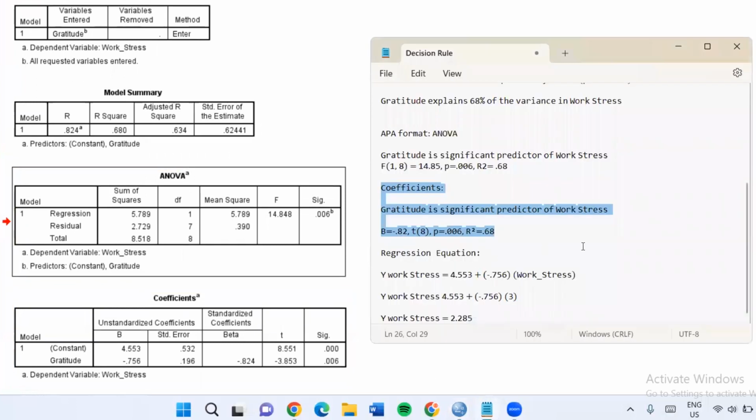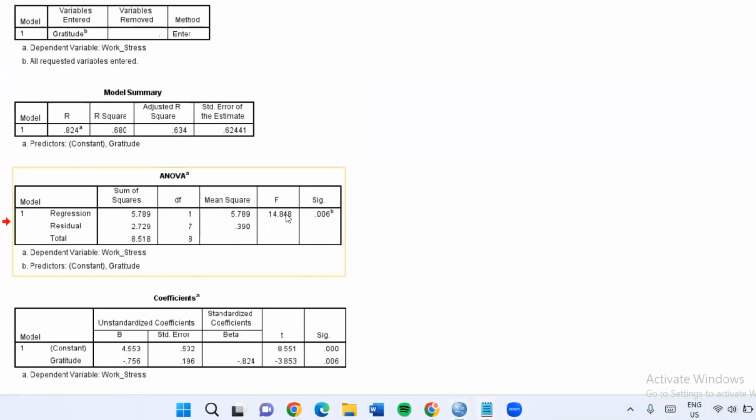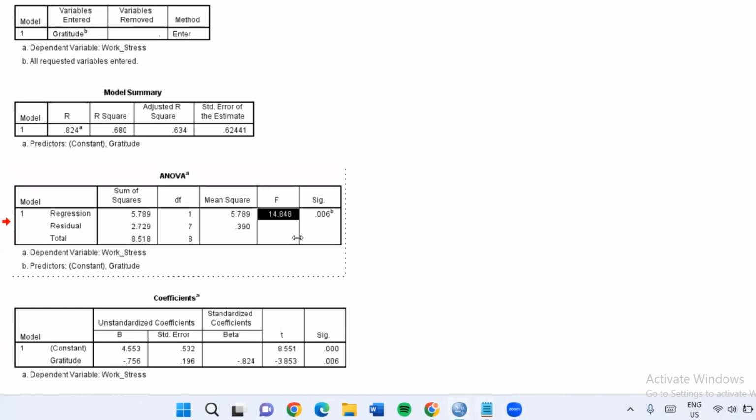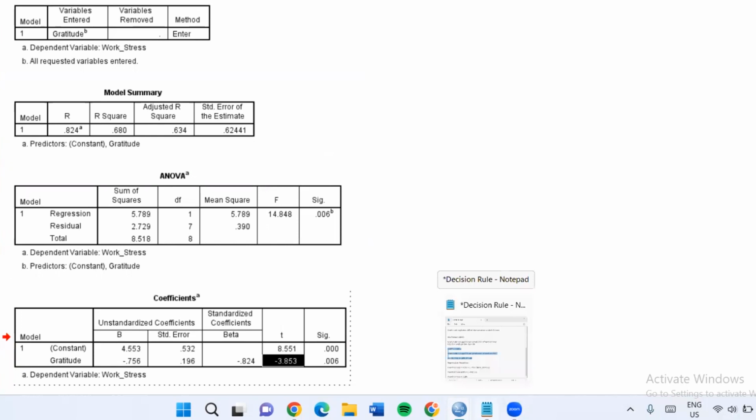Then our R squared is 0.68. Then we determine the relationship between the t and the F value, where F is equal to 14.848 and we found our t value of 3.853. When we square that, we get the same value.